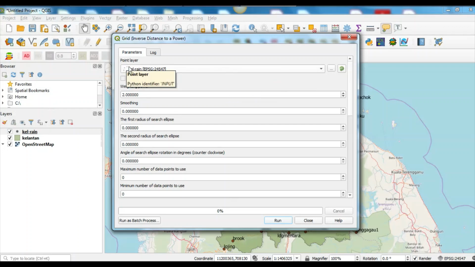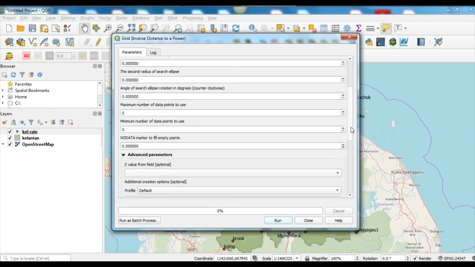For the first input, QGIS already detects the Kelantan rain point layer, so leave it like that. The weighting power, as I mentioned earlier in my first slide, we leave as 2. The rest just by default.